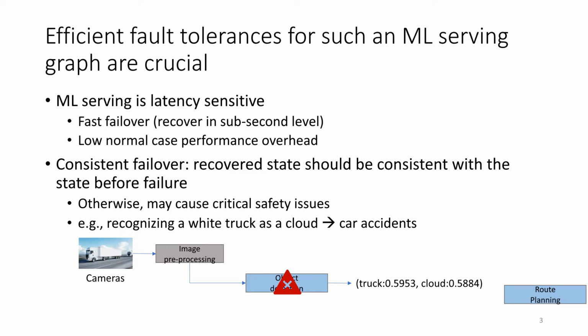Moreover, in a machine learning model, the output of the model is very sensitive to the internal parameters. Even a slight inconsistency of the parameters after failover may cause a different inference result. For example, in our evaluation, we recovered a stateful object detection service using a record replay approach. Before failover, it outputs the truck as the highest ranking, but after failover, it outputs the cloud as the highest ranking.